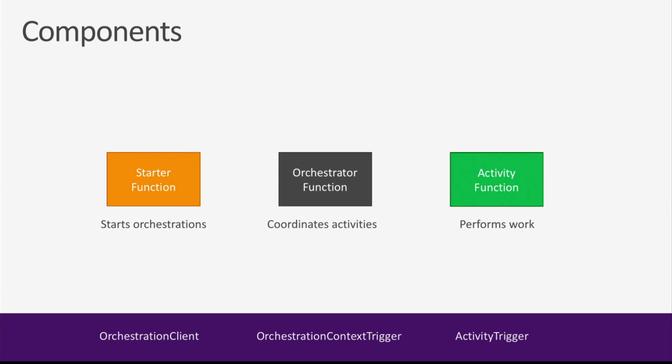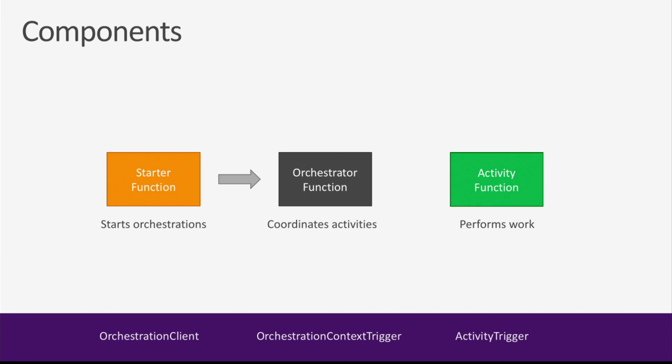Very often this starter function is something like an HTTP endpoint. You want to be able to start off some report, or place that order when somebody makes a web request, or when somebody drops an item in a queue, or when some event happens. You just have a function that's going to start off this orchestration. Once that starter function gets triggered and it knows it needs to start its orchestration, it's going to send a message through the framework to the orchestrator.